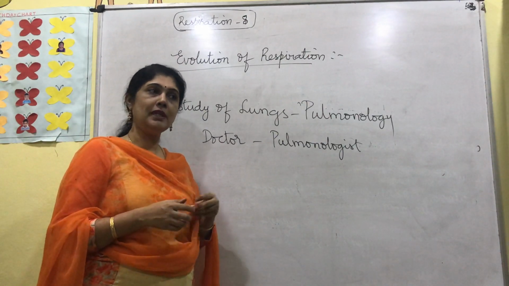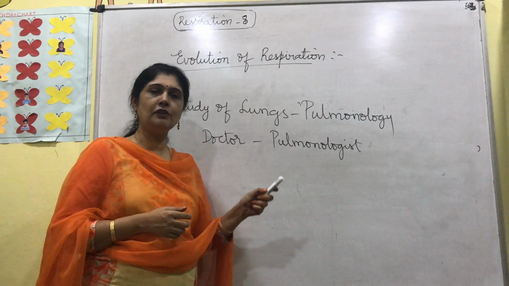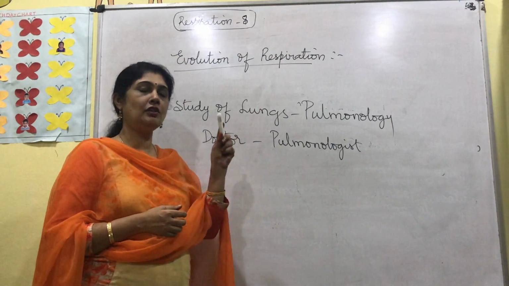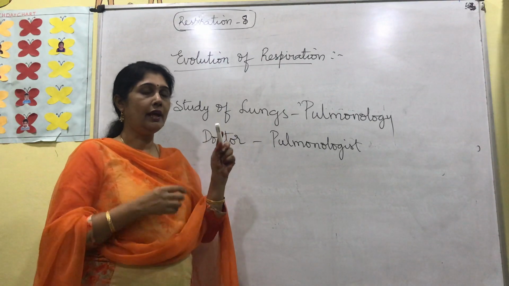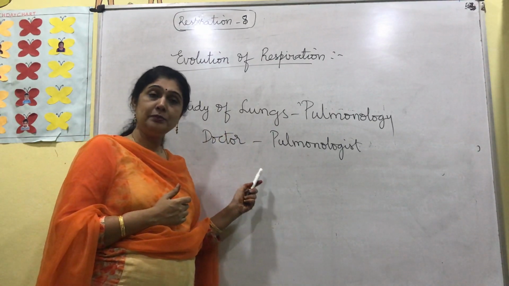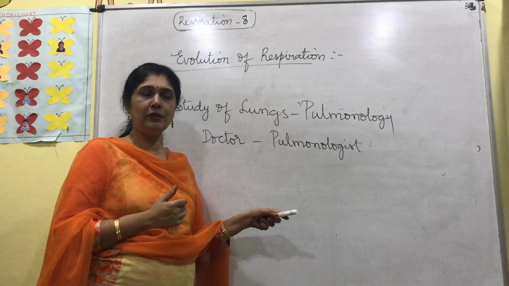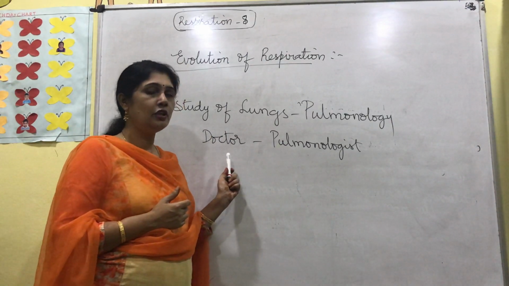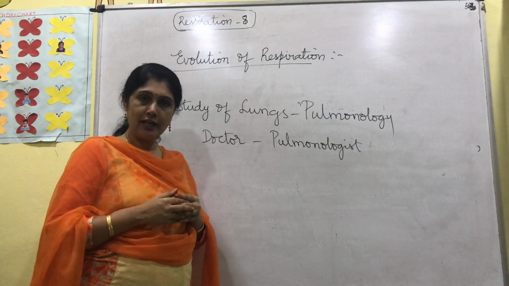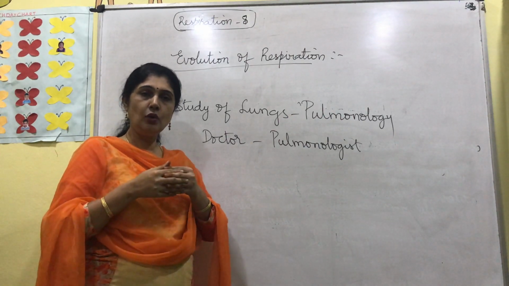Before that, please try to revise all the topics concerning respiration, the mechanism of respiration, diagrams of respiration, the activities involving respiration, types of respiration, aerobic and anaerobic, everything. You should be perfect. Please do read the textbook, understand it, concentrate, don't get confused.